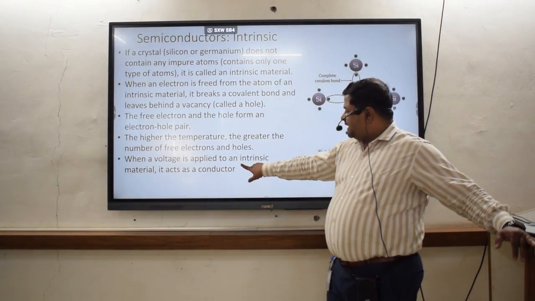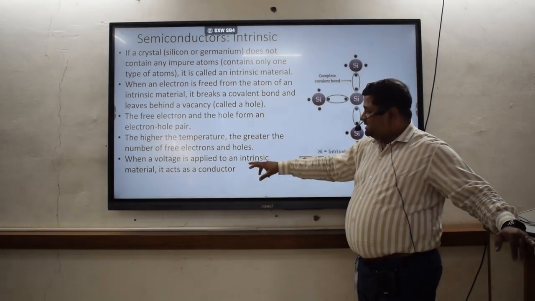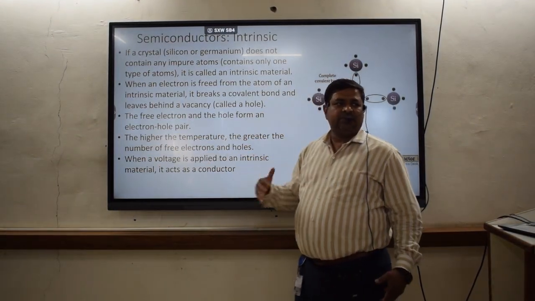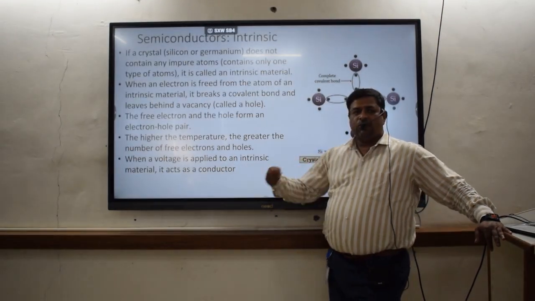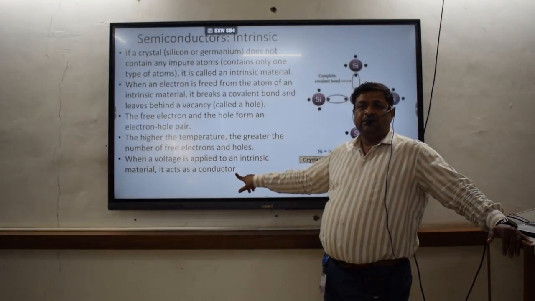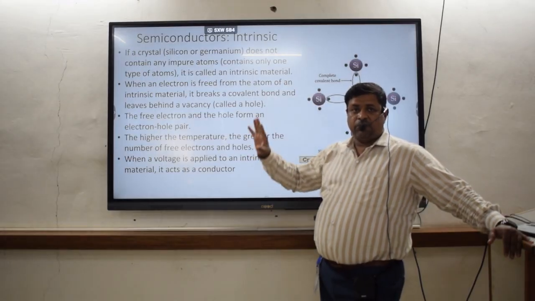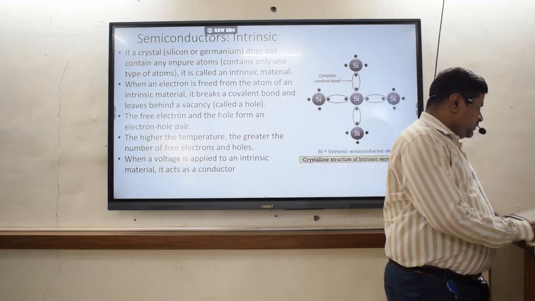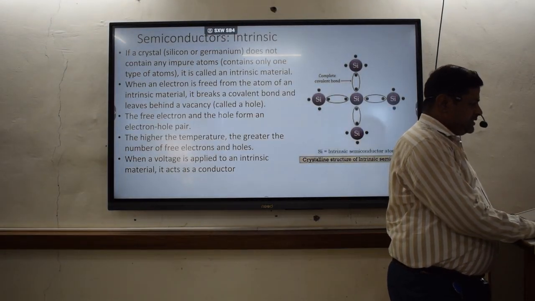So when a voltage is applied to an intrinsic material, it acts as a conductor. Now who is acting as a conductor? Why? Because these free electrons are there, and they are carrying the current. That's why when we are applying the voltage to that particular semiconductor, it will act as a conductor of electricity. I hope you guys have understood this one. Explain pure type of semiconductor with suitable diagram. So this diagram and this explanation is expected in the answer.